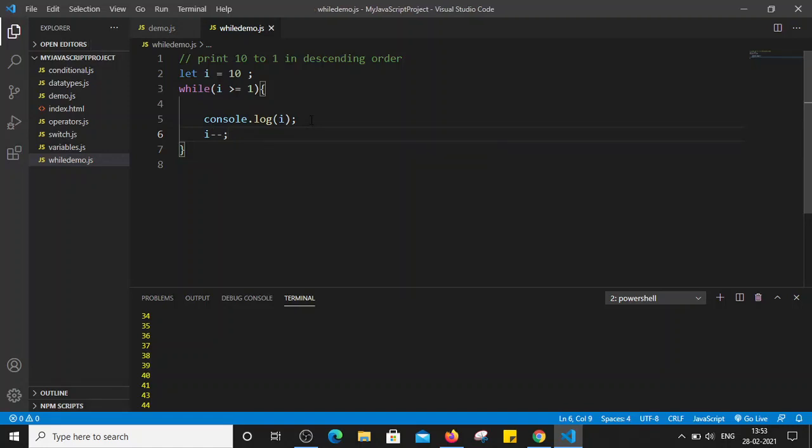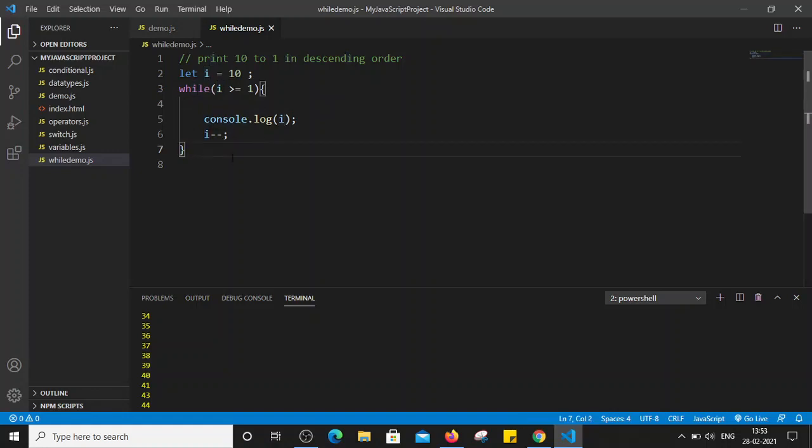Right, so here we are decreasing the value of I by 1, so that in the next iteration the value of I will become 9, and 9 is greater than or equal to 1, so this condition will become true and we will print the value of 9 here. After that it will again reduce the value of I by 1, so this time I will become 8. Similarly it will keep iterating the loop until the value of I becomes 0. When the value of I becomes 0, 0 is not greater than or equal to 1, so this condition will become false and we will come out of the loop. Until then it will keep printing the value of I in descending order.